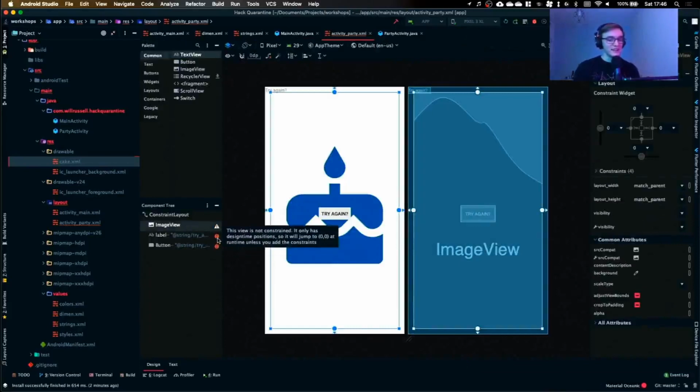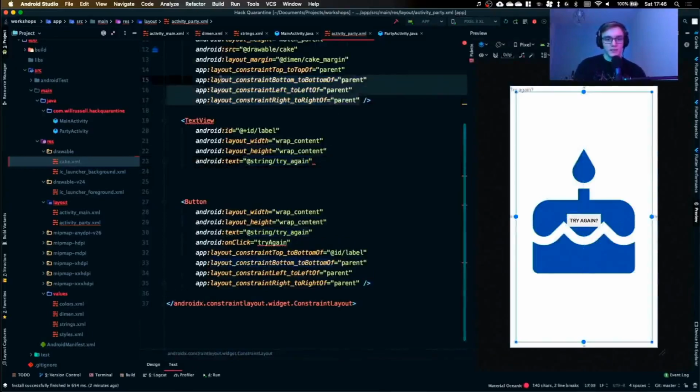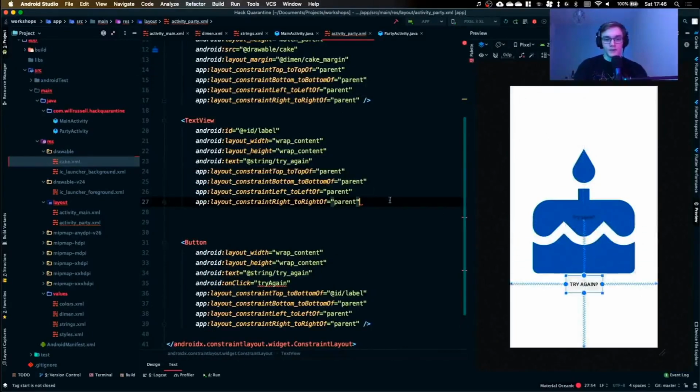We've got a constraint layout, and it's like, great, I have a view, but you've not told me where you actually want me to put it. You've just said in the middle somewhere. It's not ideal, right? We need to actually tell it where we want it. So now what we're going to do is copy and paste some of this because I'm lazy. If in doubt, copy and paste your code. There we go. And now this is going to match the parent and be in the middle.